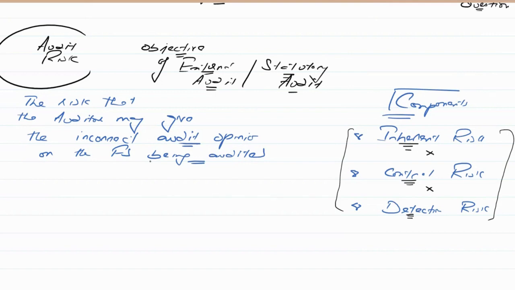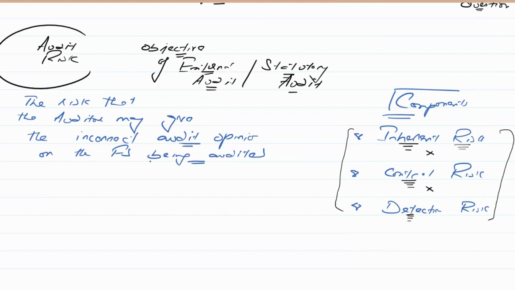So now, if there are risks of material misstatement within the financial statement due to the nature of the entity, and their controls are weak and do not detect those material misstatements, and then unfortunately the auditor is unable to detect them as well, then those material misstatements will be transferred into the financial statement.